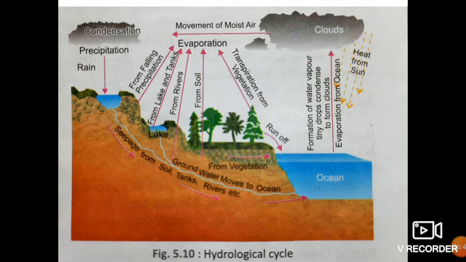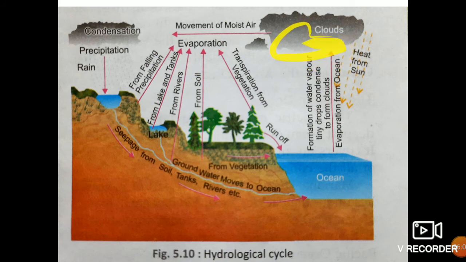Understand it again. When the heat of the sun reaches the ocean, the ocean water starts evaporating. When it evaporates, very small, tiny droplets of water vapor form the clouds.